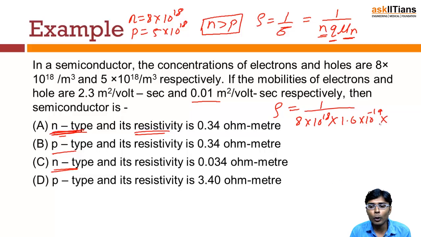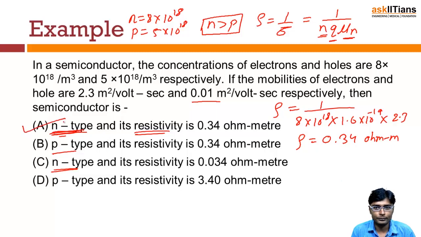And mu n, the mobility of an electron, is given to us as 2.3. If you solve and simplify this, and do the approximation, this will come out to be equal to 1.34 ohm meter. Therefore the answer to this question will be option A.